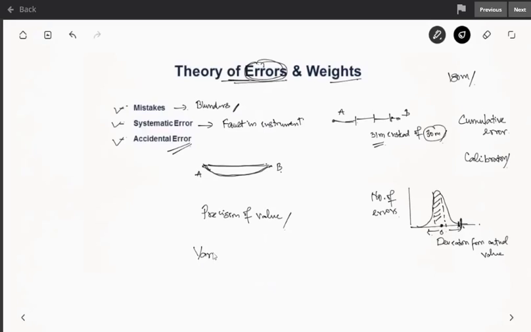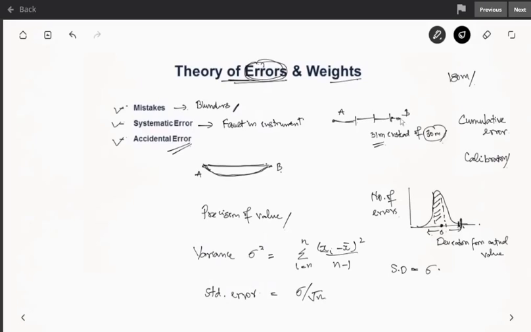Variance is given by sigma square equal to this formula, standard deviation is the root of variance, given by sigma, and there is one more term, standard error, which indicates the limits of error. That is nothing but sigma by root n, where n is the number of observations you made. Like for AB, if you had measured 5 times, n is 5 measurements. Based on this, you can tell the precision of those sets of observations.